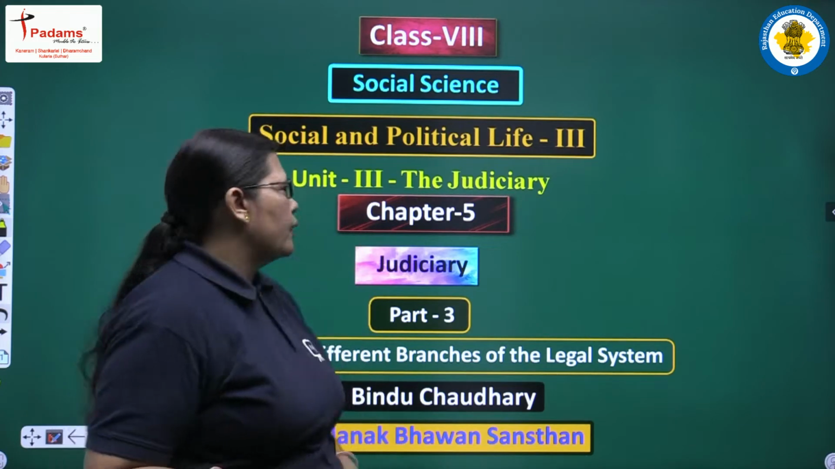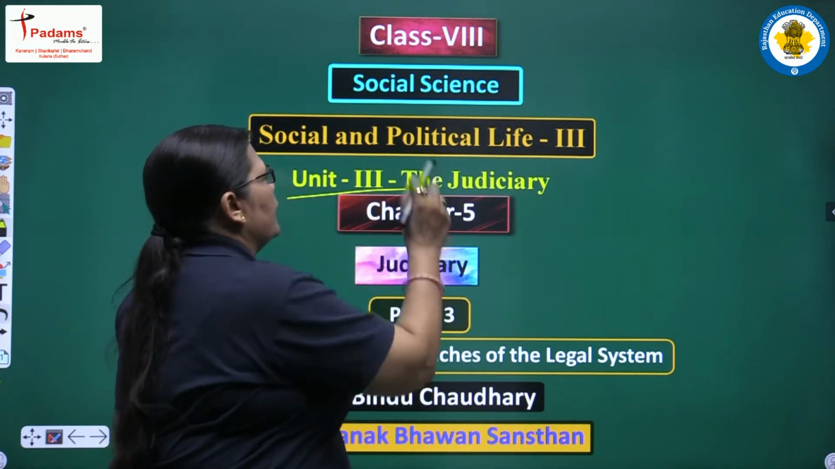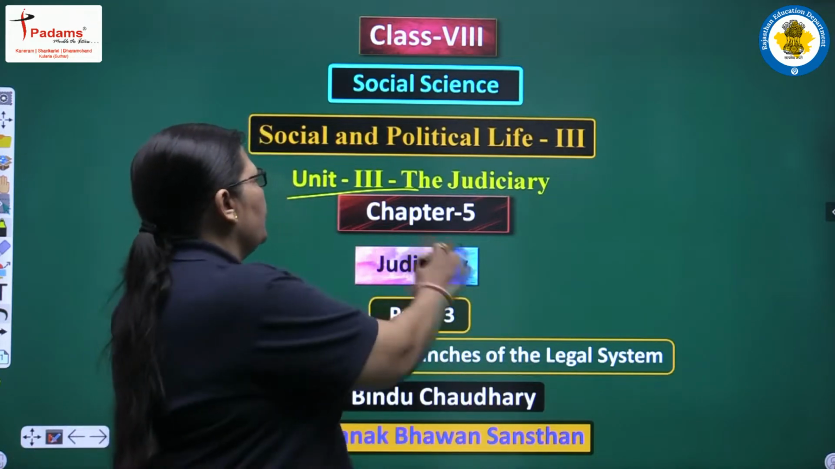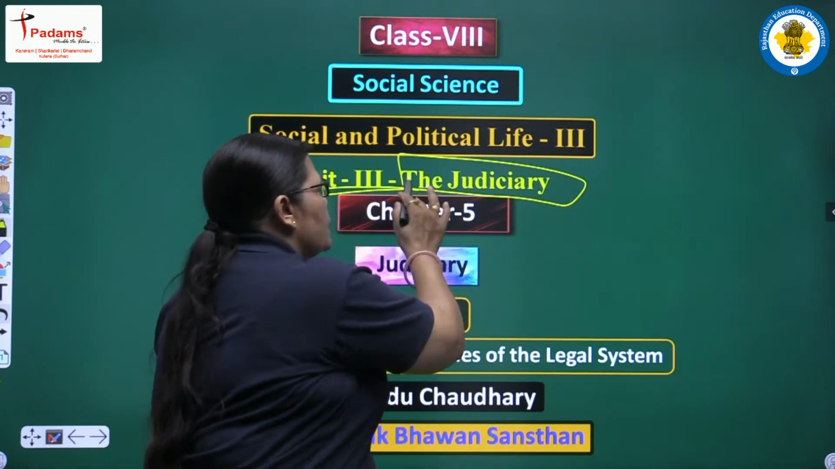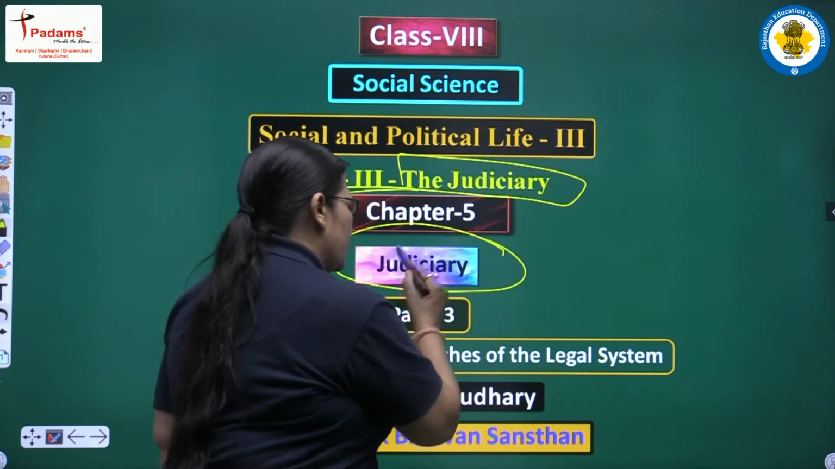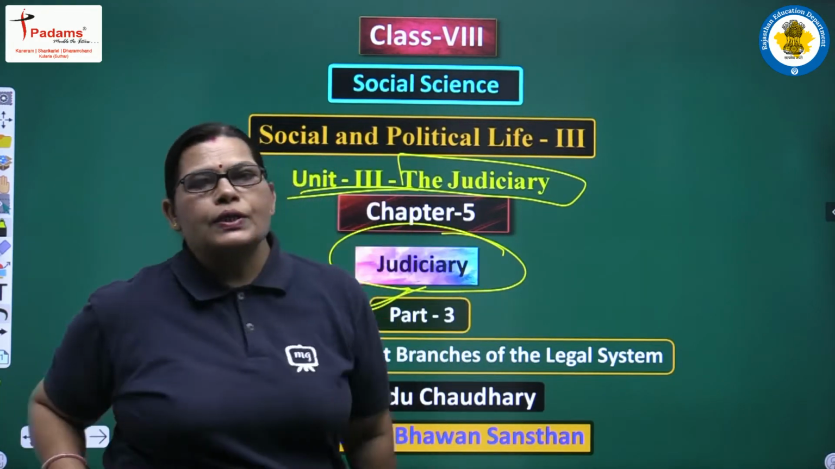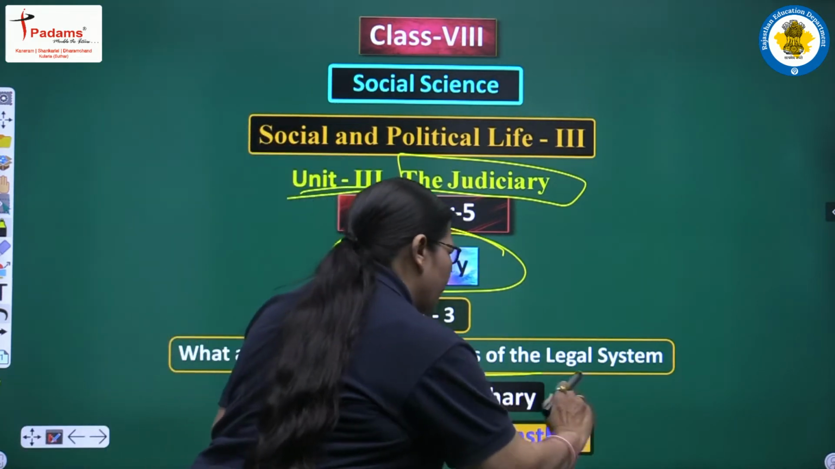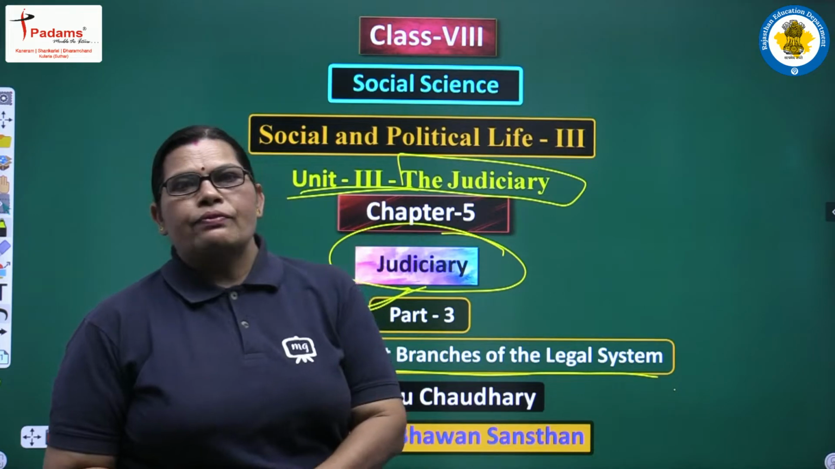Today as usual in our social science class, we are covering Unit 3, Social and Political Life Part 3, and in this unit we are covering the judiciary. In Chapter 5, we are considering this chapter, Judiciary, and today we are taking our part 3. Part 3 introduces what the different branches of the legal system are.